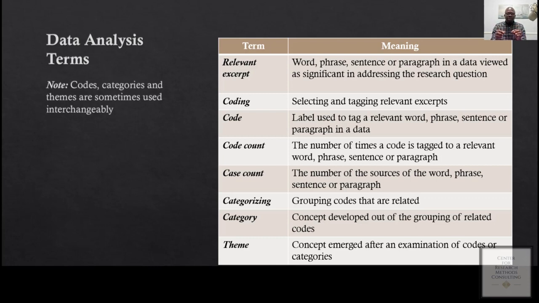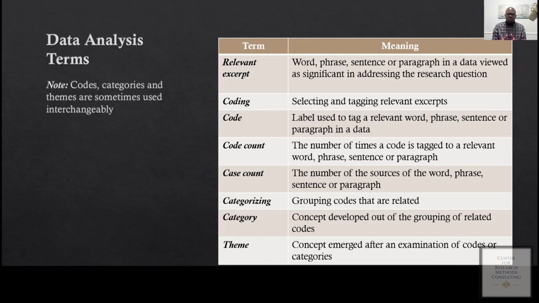So a code can be a phrase, and I always recommend that it should be a phrase between 2 to 5 words, representing a specific significant information that you have identified in the data that you have, right? Coding is a process of identifying significant information. The code is an outcome of that process, where it's the label that you use to represent the phrase or word or paragraph that you have identified in the data that you have, right?